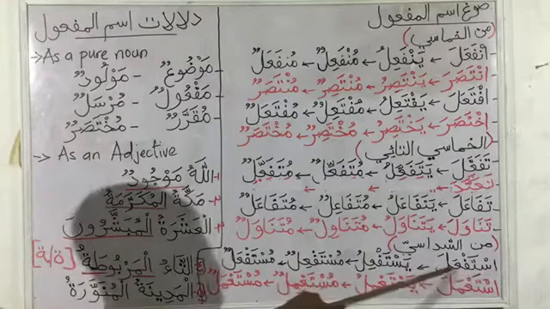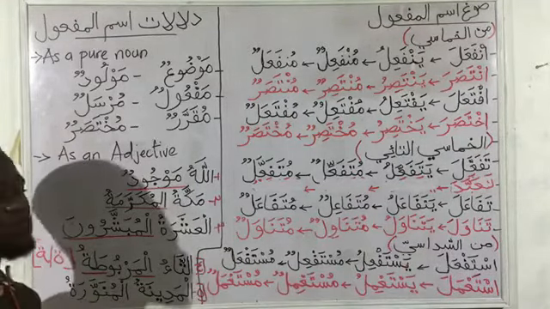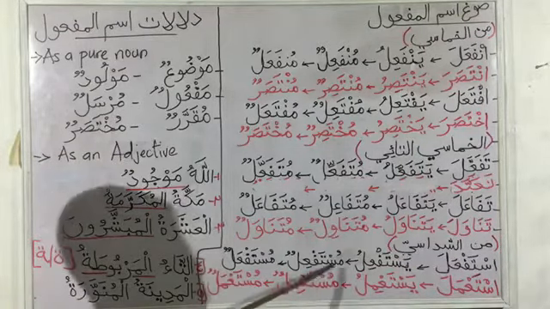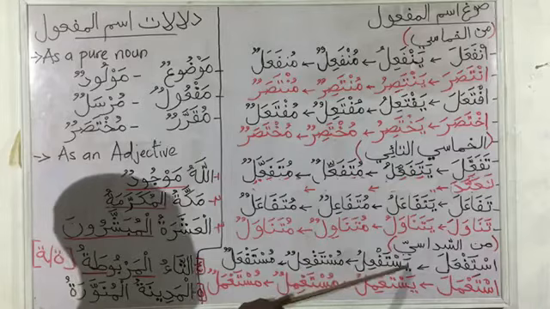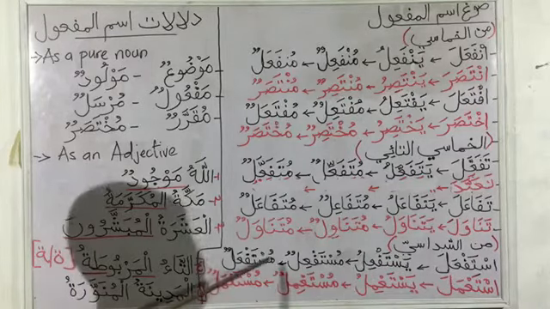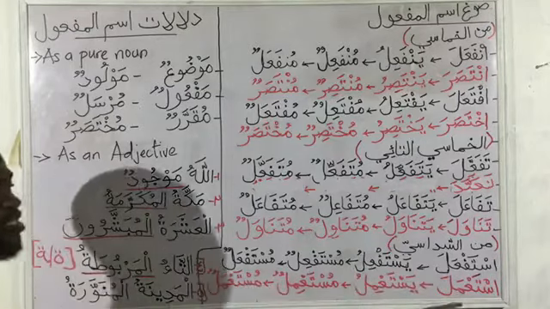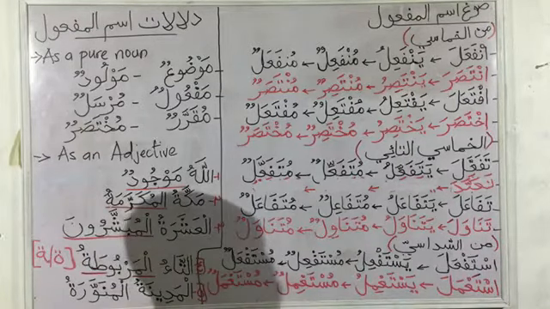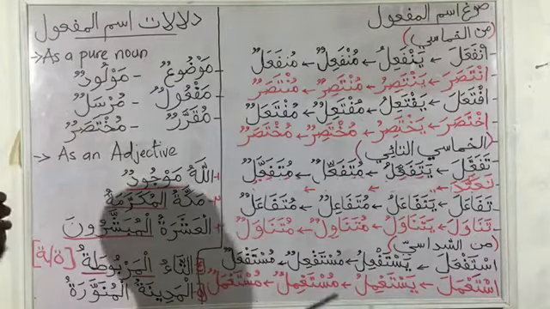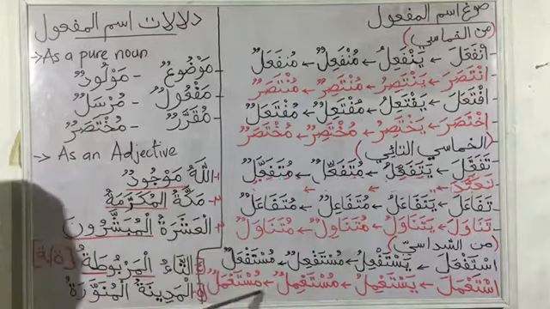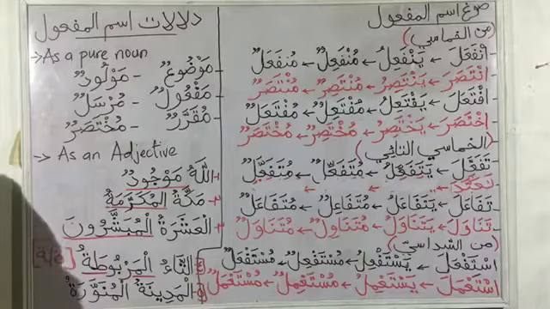So istaf'ala, from the 6-lettered verbs we have istaf'ala. The mudaari yastaf'ilu. The ismu fa'il, after replacing the ya with mim, we have mustaf'ilun, and the ismu maf'ul we have mustaf'alun. An example is ista'mala, which means he used. Yasta'milu is using. Musta'milun, the user, and then we have musta'malun, the entity that is being used.